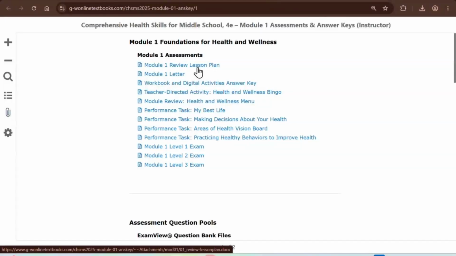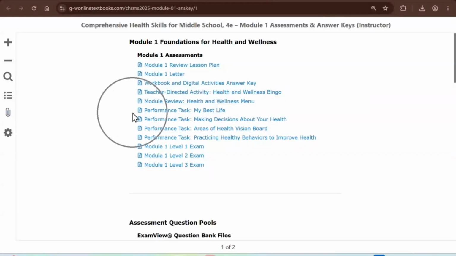Once you're done, every lesson has a lesson plan. Every module has a review day lesson plan. Every module has a letter for families that highlights the lessons included. Every module has answer keys that are divided by lesson. Now, middle school has bingo. Middle school has menus. These are review day activities. High school, you may have something different.